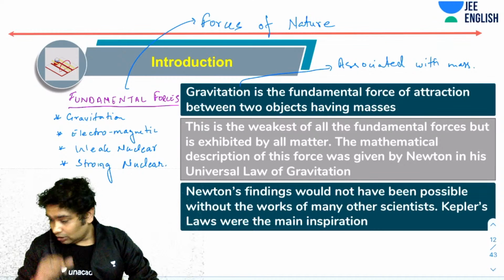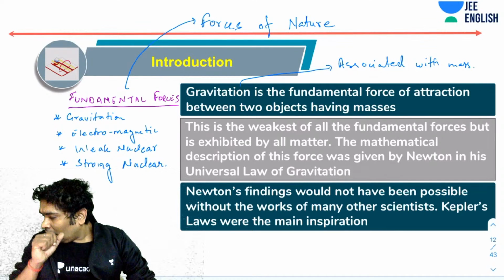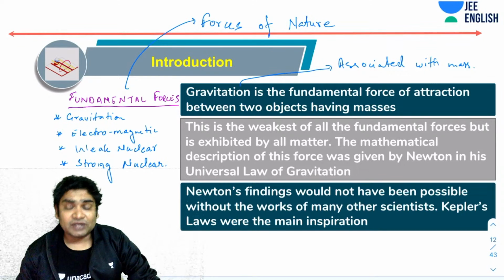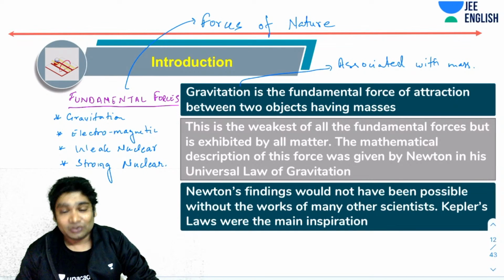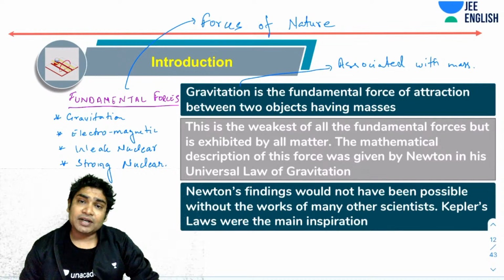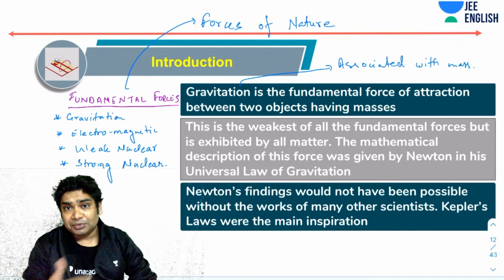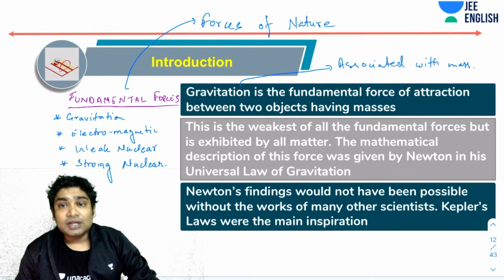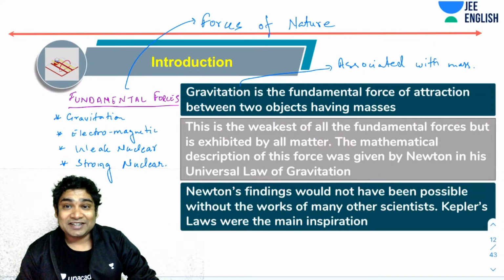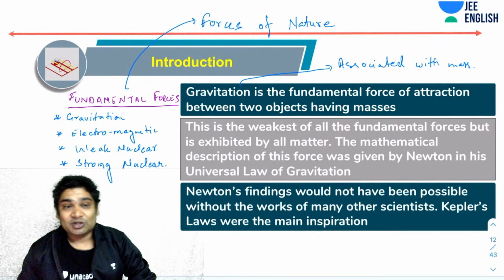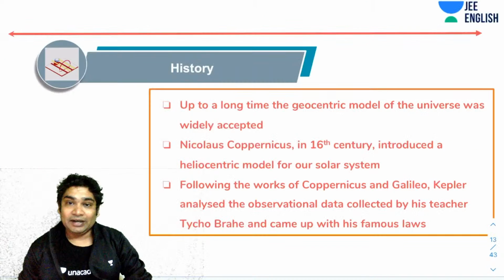All right. Now the mathematical description of this force, of course, was given by Sir Isaac Newton in his Universal Law of Gravitation. We'll be talking about that in a bit. First, we'll talk a little bit about history, how people came and developed the theory of gravitation. Newton's findings would not have been possible, as I said, without the works of many, many scientists. Kepler's laws were the main inspiration. So let's quickly talk about the history of it.